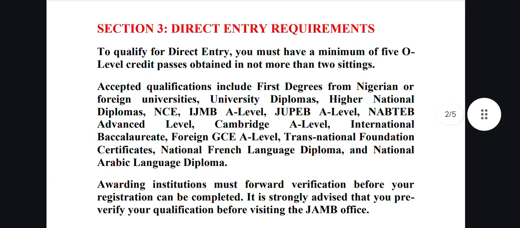So section 3, we'll be talking about requirements now. To qualify for direct entry, you must have a minimum of 5 or 6 O-level credits in your O-level results. If it is 5 credits, you should have them in 1 sitting, and 6 credits in 2 sittings. It's very important that you check the O-level requirement for the course you are applying for in the prospective institution before you apply. Some courses do not accept 2 sittings. It's very important you check.